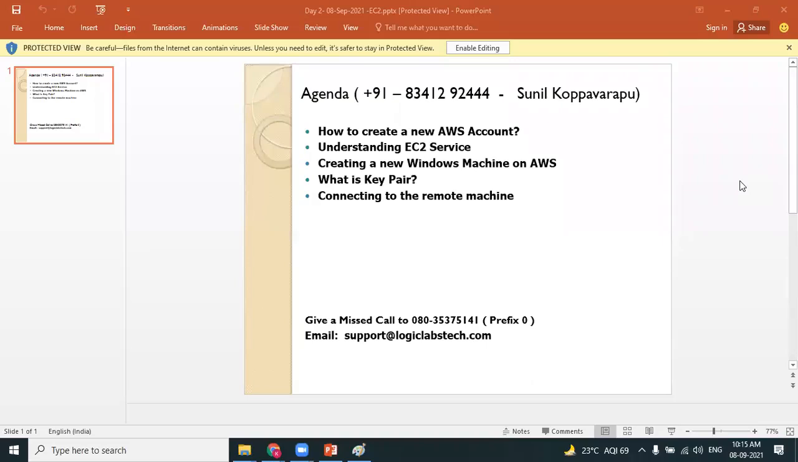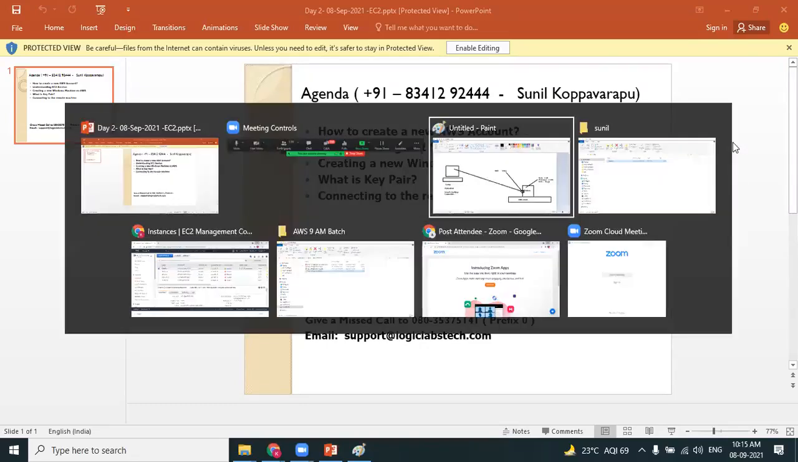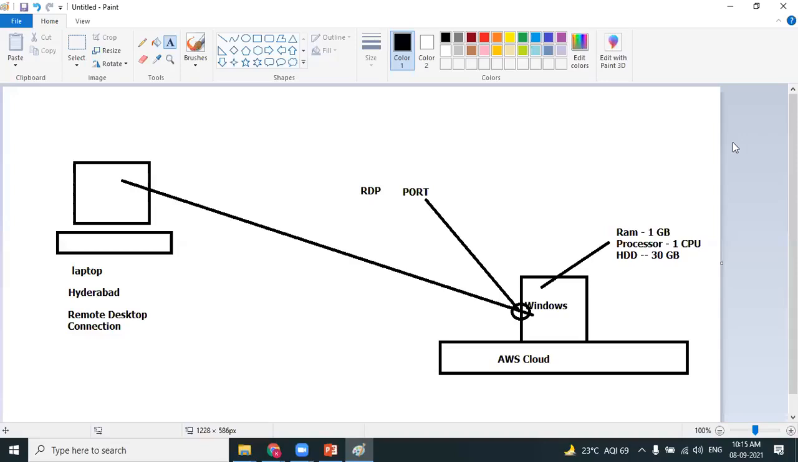I just need to know about the space which we occupied, the 30 GB. Like Amazon, we are consuming the space of the AWS server basically. Okay.